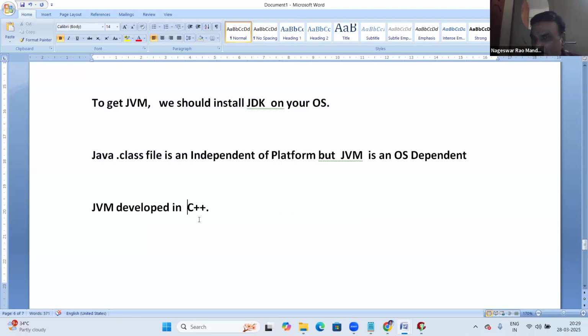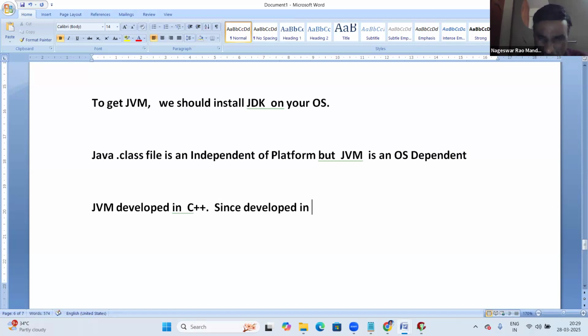We'll discuss that point practically in Java programming. When a Java program is executed, I'll show how the JVM works behind the Java program, and how the C++ code works behind the JVM. Yes, the JVM is developed in C++.